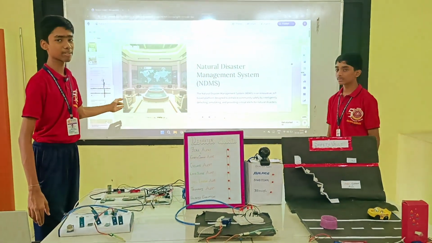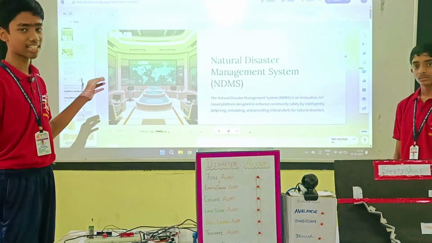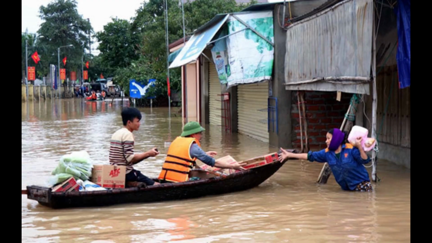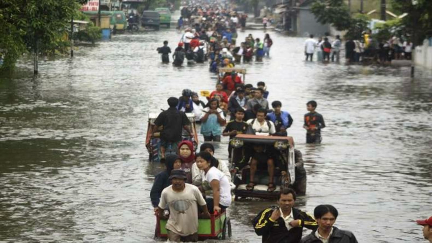Namaste, this is Project Natural Disaster Management System, a model designed to detect, alert, and respond to natural disasters in a reliable and intelligent manner. Natural disasters occur unexpectedly and cause loss of lives, damage to property, and disruption to society. In many cases, delay in response or lack of early warning systems worsens the impact.